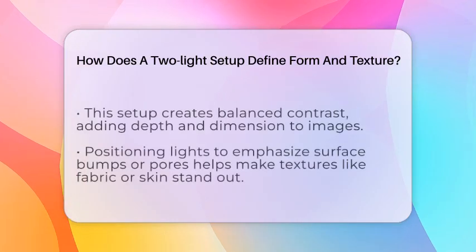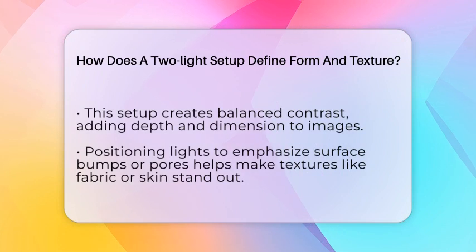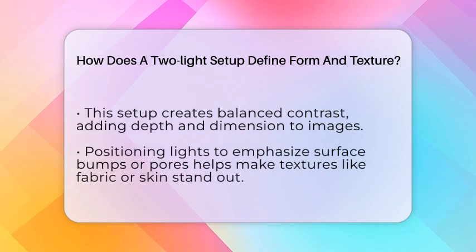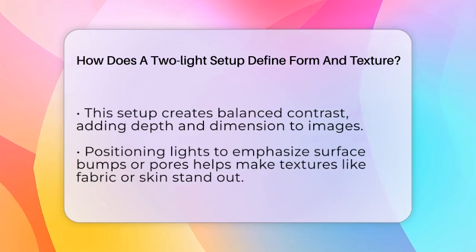If you want to make textures like fabric weaves or skin pores stand out, you can position the lights to emphasize these details. For instance, a side light can cast shadows that reveal surface bumps, while a second light can fill in the shadows just enough to keep the details visible.